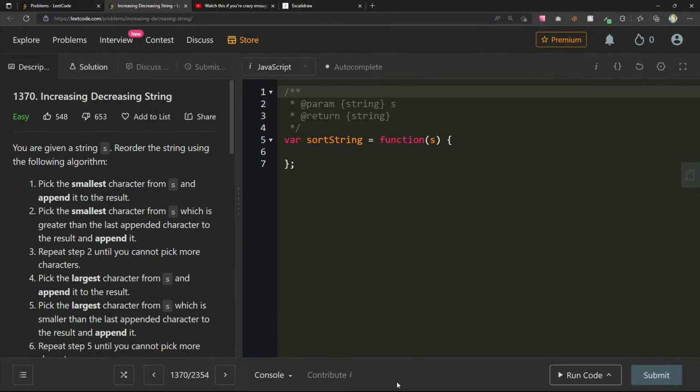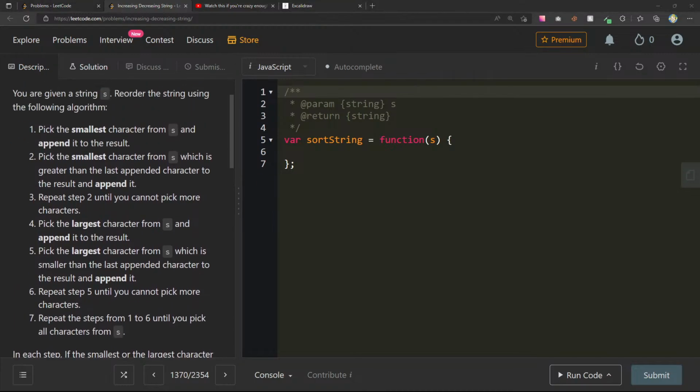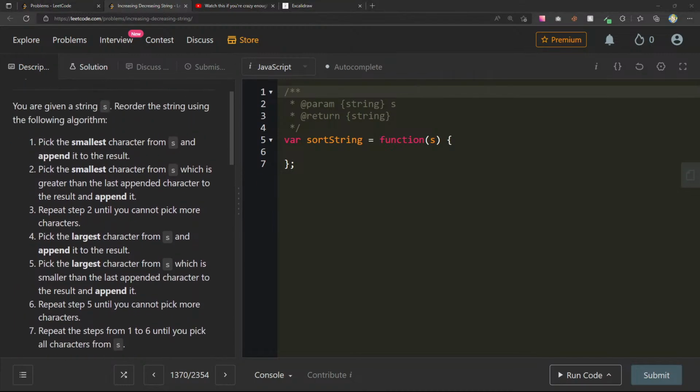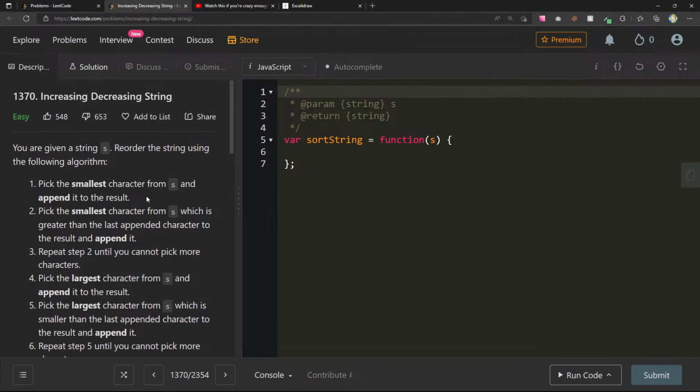All right. Let me just check on one thing real quick. All right, everything seems good. Pretty happy with everything, so let's keep it going. So you're given a string S, so bad like to dislike ratio. I'm not too happy with that, but let's see what we can do.